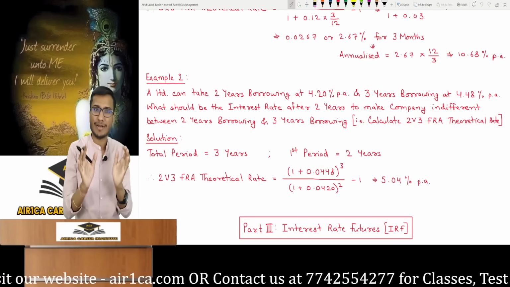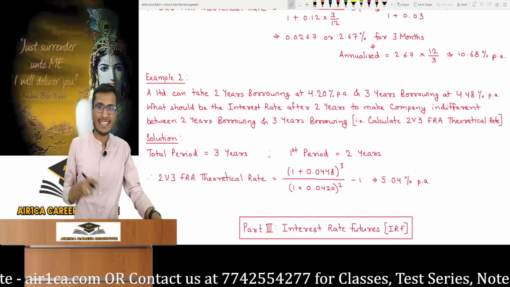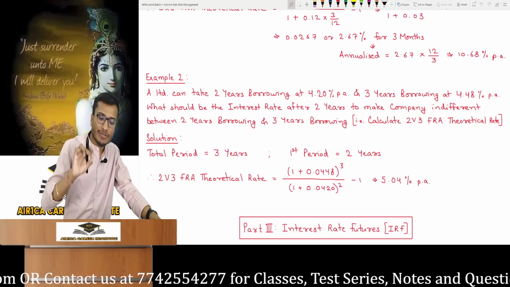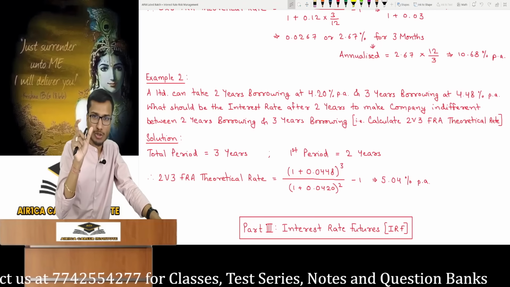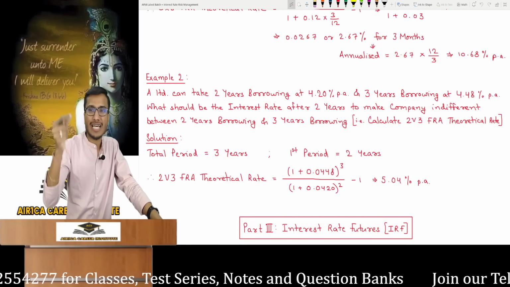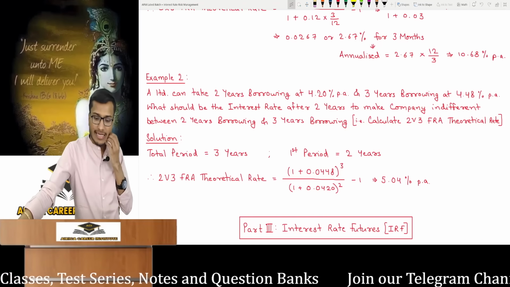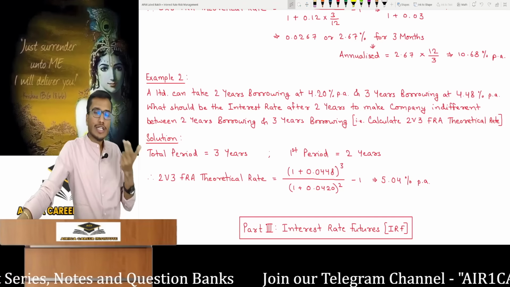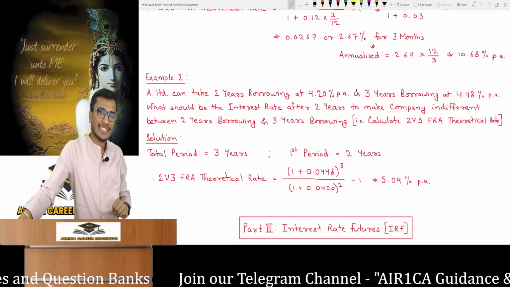I have explained this now and you must remember it because I cannot do anything about it in the exam. That's why I took this example and raised the power to 3. In the denominator, it is 1 plus 4.20% to the power of 2 for the 2-year period, because the first short period is 2 years, minus 1, so this provides the 1-year rate. It's 2v3, so a 1-year loan after 2 years. The second period is 1 year, bringing the annual rate. Okay? Here in your mind, if you think too much, you might have one more doubt: that a 2-year loan is available at 4.2% and a 3-year loan at 4.48% per annum.